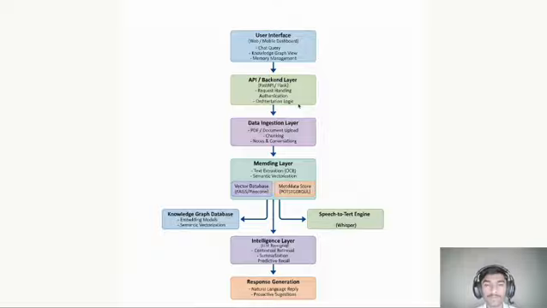Then text, voice, and PDF documents are uploaded in the data ingestion layer, with chunking and normalization. Then the processing layer does text extraction using the OCR engine and semantic vectorization into the database using Pinecone, with metadata stored using PostgreSQL, and then we go to the knowledge graph database.